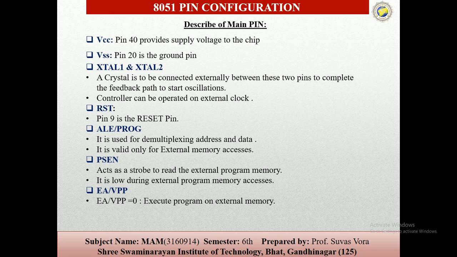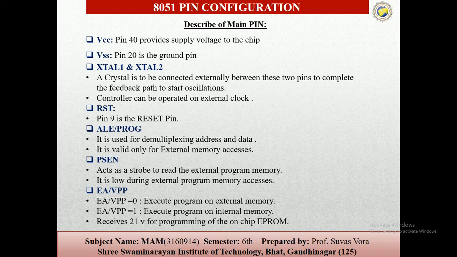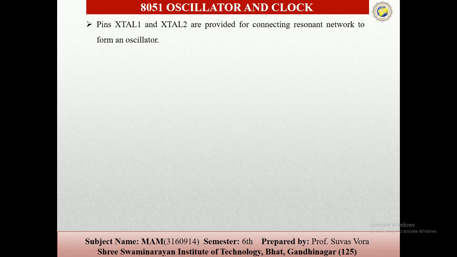So when we give 0, it executes the program from external memory, and when we give 1, it executes the program from internal memory. It also receives 21 volts for programming the EEPROM chip. Pins XTAL1 and XTAL2 are provided for connecting the resonant networks to the oscillator.